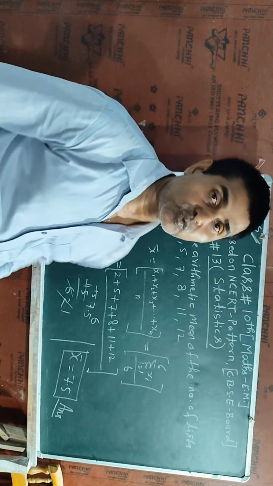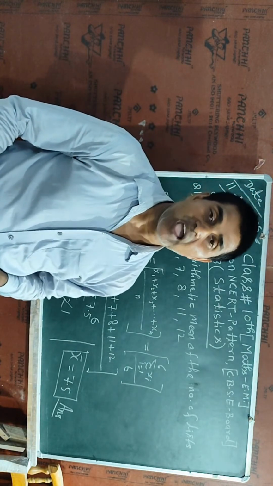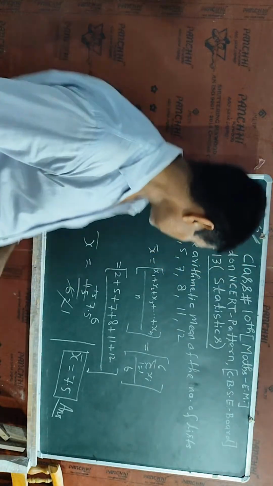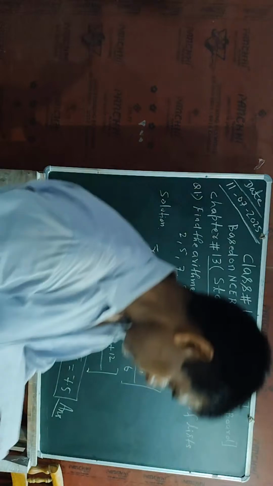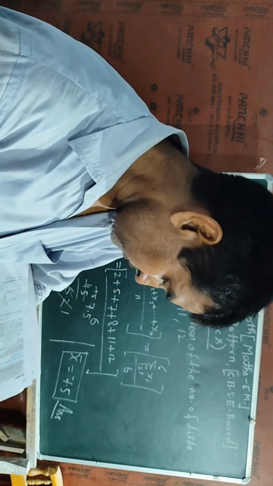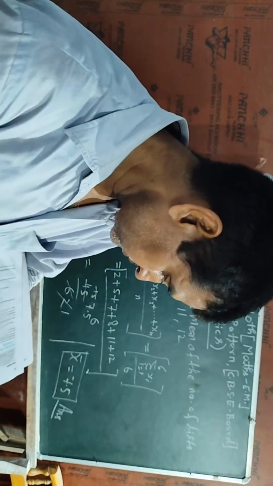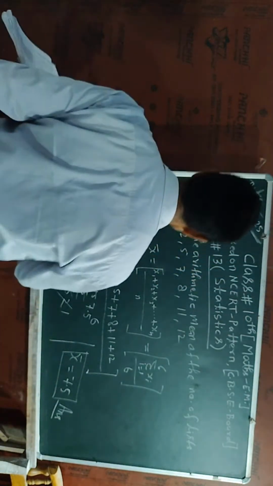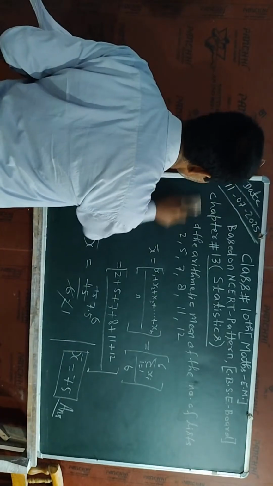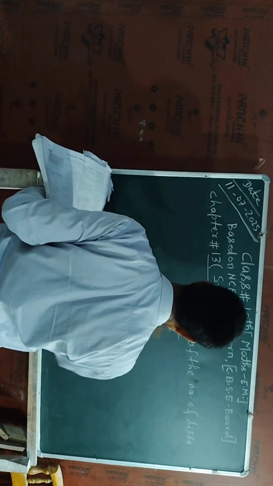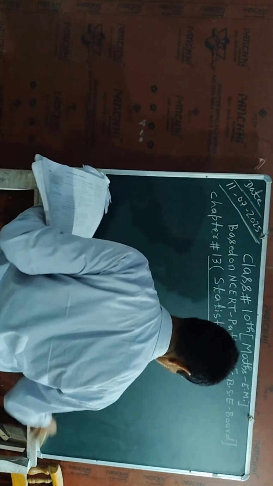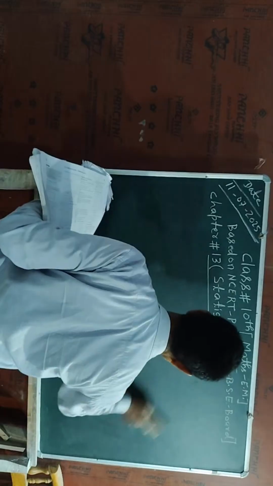Okay, student. Now the next question I am going to take from the textbook, and then I will give its answer. First of all, I am going to take one numerical from the textbook: the mean of the following data. First I will erase the written question and its solution, and then I will write the next numerical from the textbook, and then I will give its proper solution.